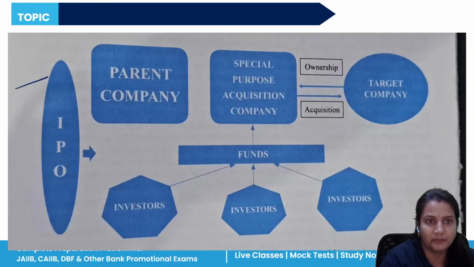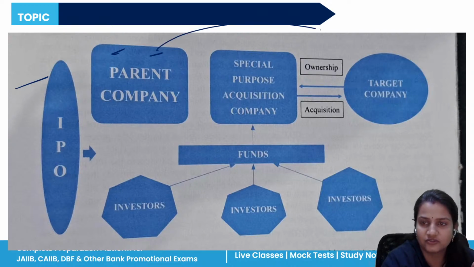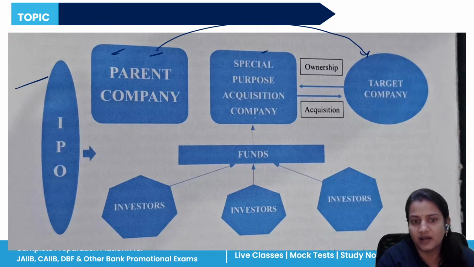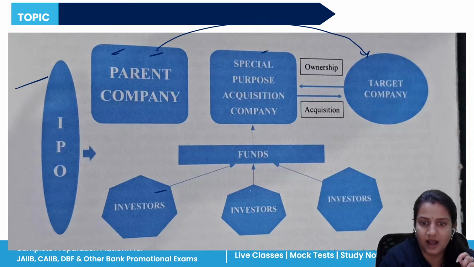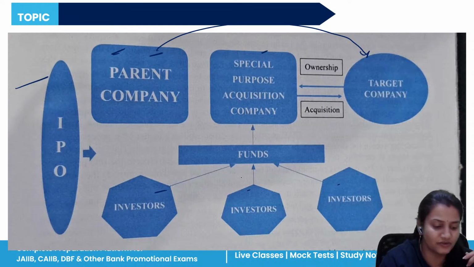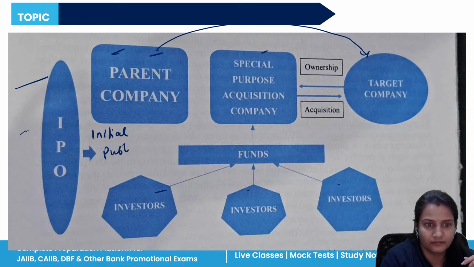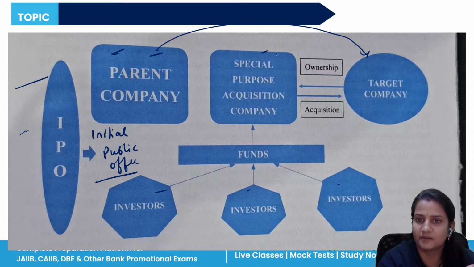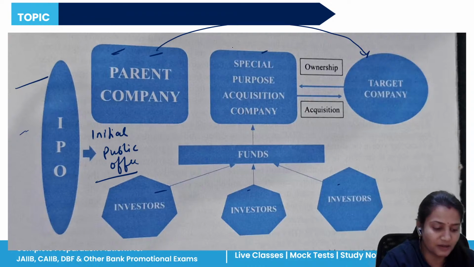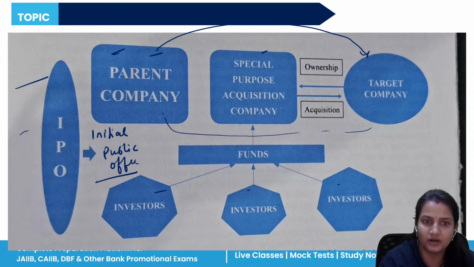Similarly, there is a parent company. The parent company wants to acquire a target company, and for this they have created a SPAC company. The SPAC company will arrange funds from investors. And how will investors arrange funds? They will arrange funds with the help of an IPO, that is, an initial public offer. Once they have raised the funds, they will give them to the SPAC company. The SPAC company will acquire the target company with those funds, and the SPAC company will transfer the ownership to whom? To the parent company.